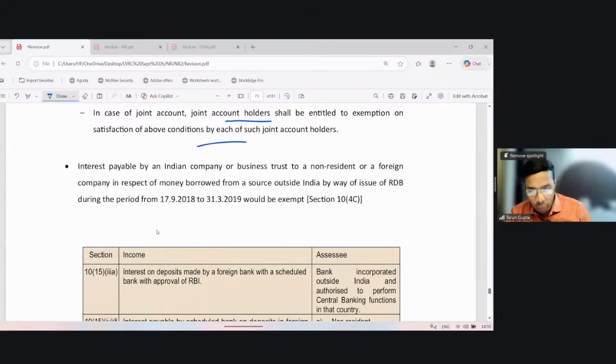Second, section 10(4)(c). It says that interest payable by an Indian company or business trust to a non-resident or foreign company in respect of money borrowed from a source outside India by way of issue of rupee denominated bond during the period from 17 September to 31st March will be exempt. So a small window was open for the person to subscribe to RDBs issued by the Indian company, and if they subscribe, the interest which they derive from such RDB shall be exempt in their hands.